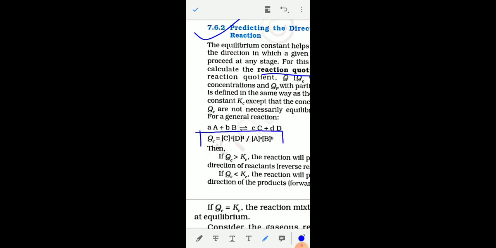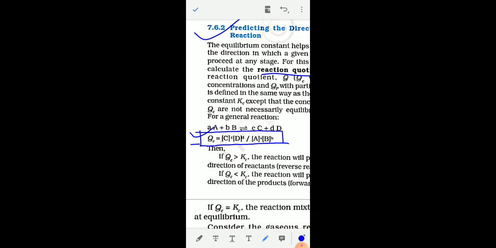Reaction quotient is also calculated by a method similar to the calculation of the equilibrium constant, that is, Qc is equal to, like Kc, the concentration of products divided by the concentration of reactants. For a general reaction, small a capital A plus small b capital B, reversible arrow, small c capital C plus small d capital D, Qc is equal to concentration of C to the power c into concentration of D to the power d, divided by concentration of A to the power a, concentration of B to the power b.